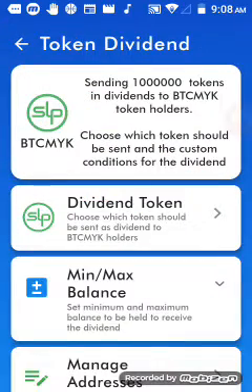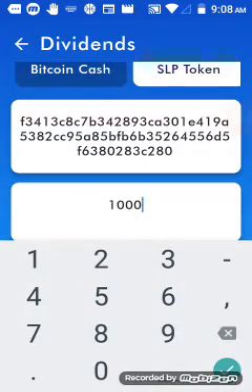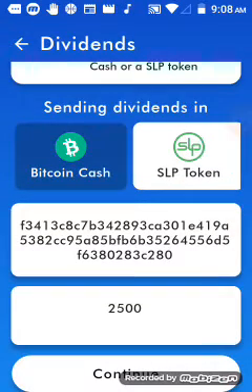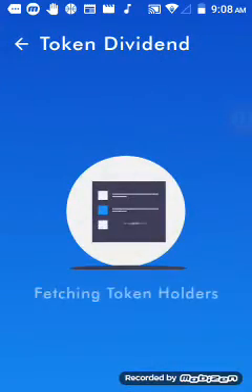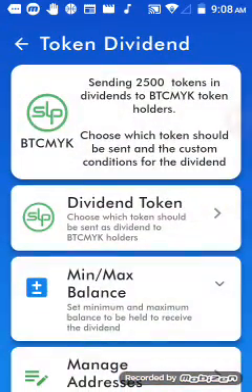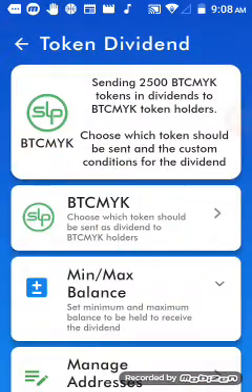Let me go back. Let's just do the whole 2,500 and see if there's any difference in the fees, right? All right, fetching tokens, it's going to be the BTC dividend token. See what the fees are going to be.